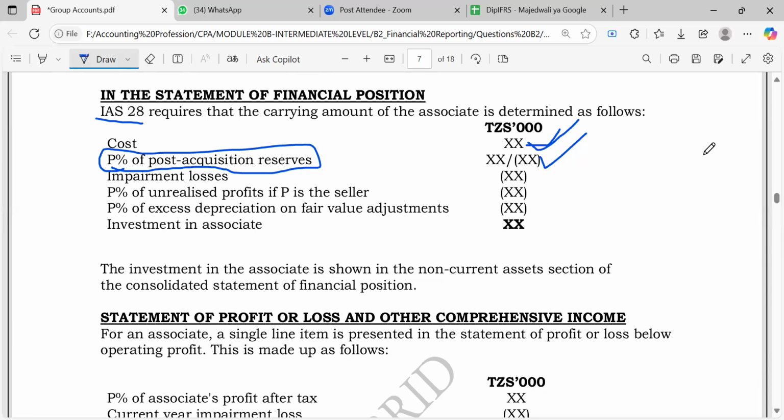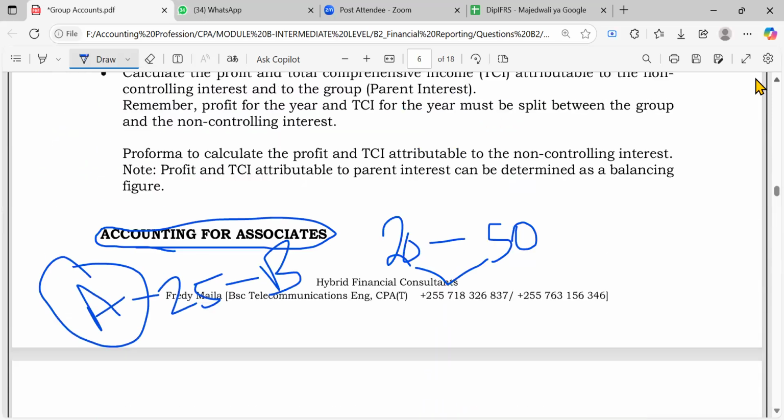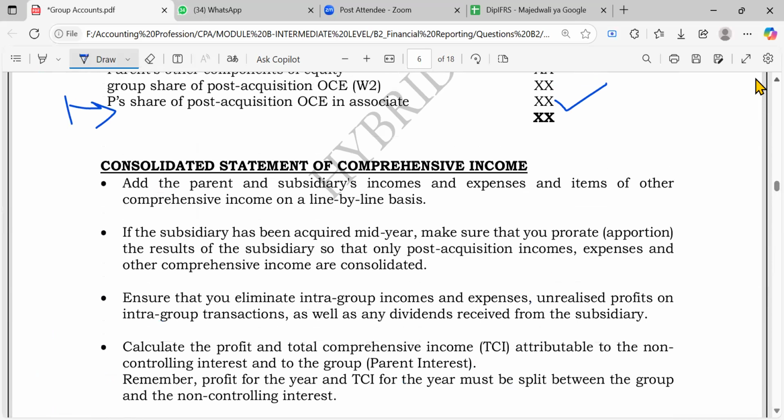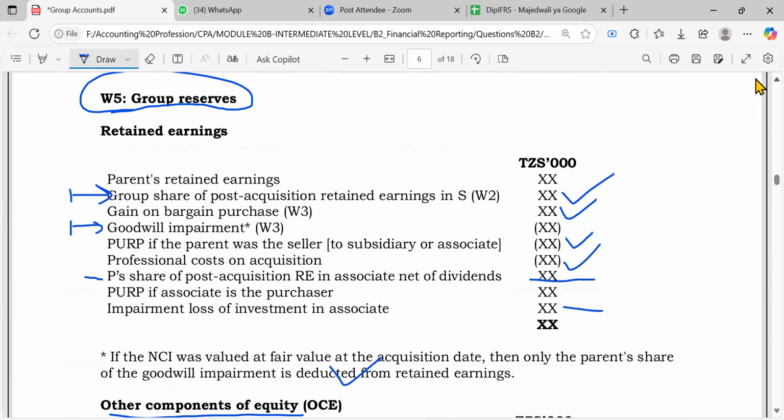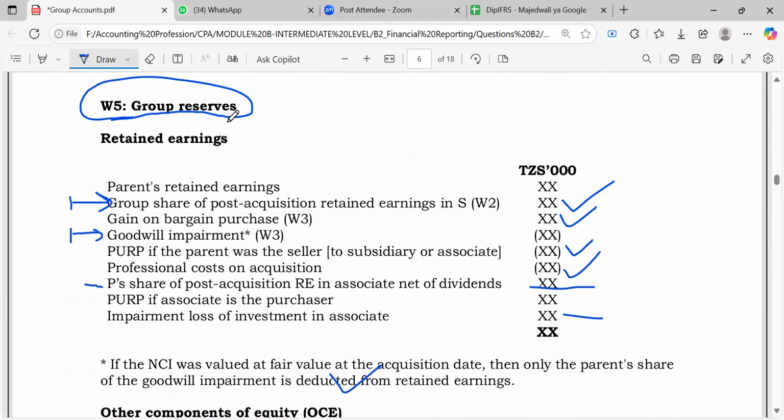You take it to the group equity. So it goes directly to the group reserves. You add it here or deduct it here if it's a loss, and it also goes to the group equity. You see the group equity or group reserves, it's here. You can find it and see it here.